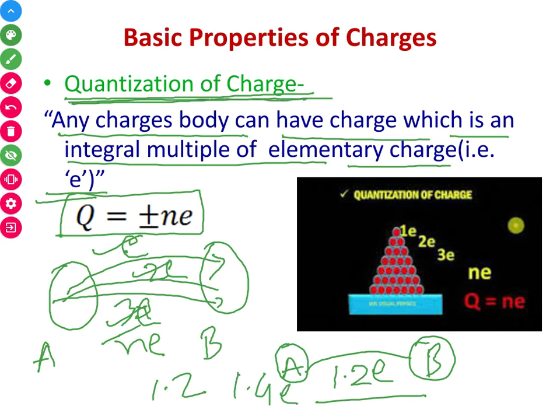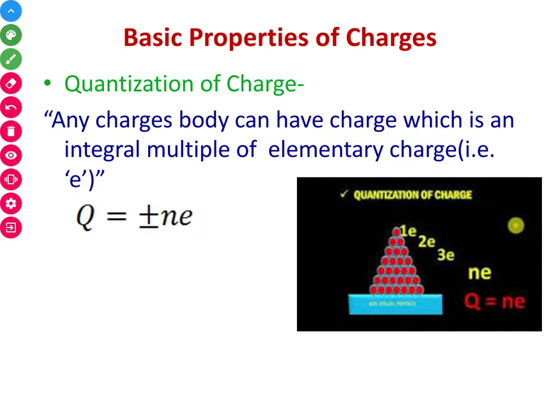That means charge can be transferred in the form of quantization. That means either 1e, 2e, 3e, or we can say plus minus ne. So this is the quantization of the charge.